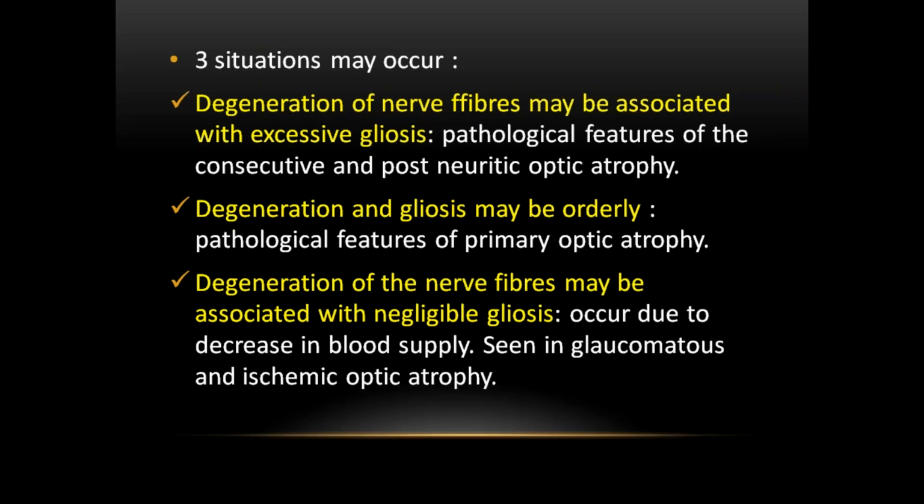Excessive gliosis usually occurs in optic neuritis, orderly gliosis occurs in primary optic atrophy such as tabes dorsalis and multiple sclerosis, and negligible gliosis occurs in glaucomatous and ischemic optic atrophy. They are the types of gliosis following any optic atrophy: excessive, orderly, or negligible gliosis.